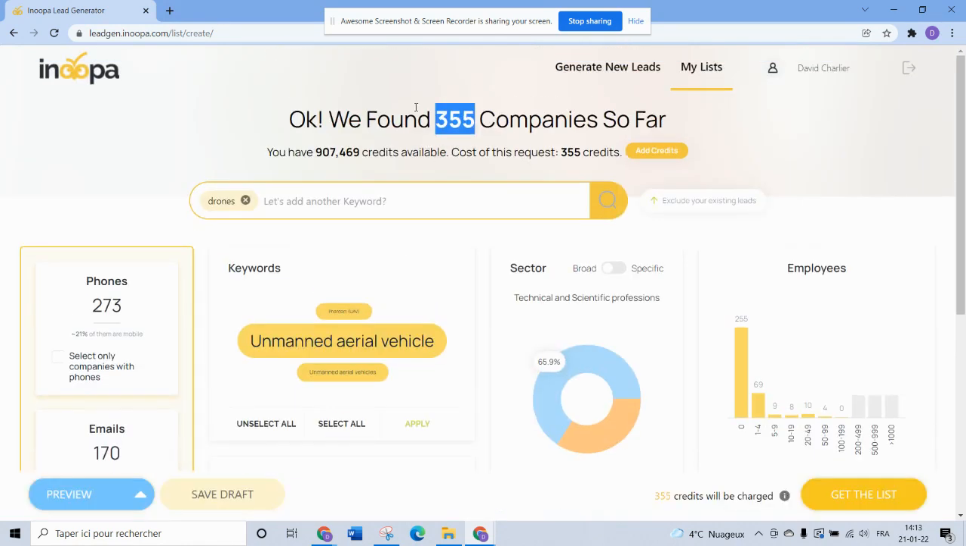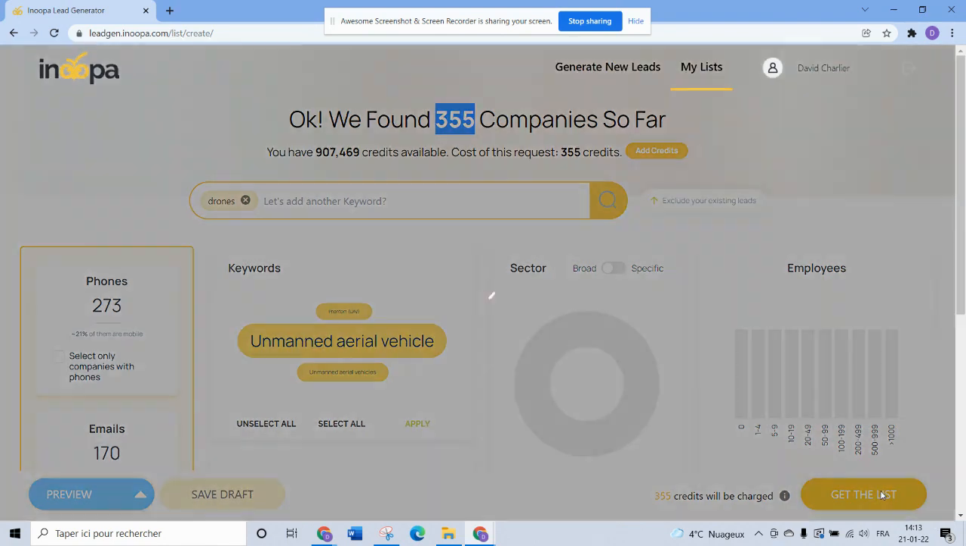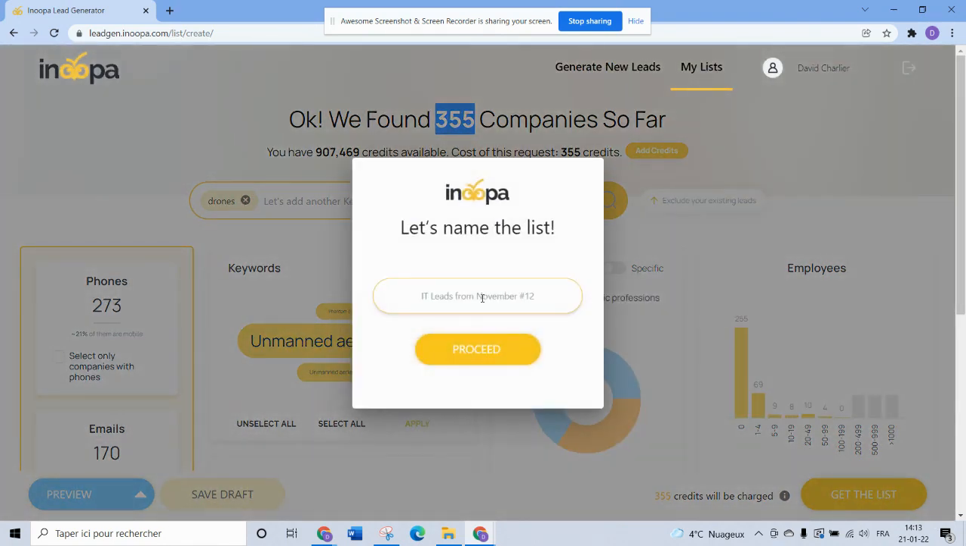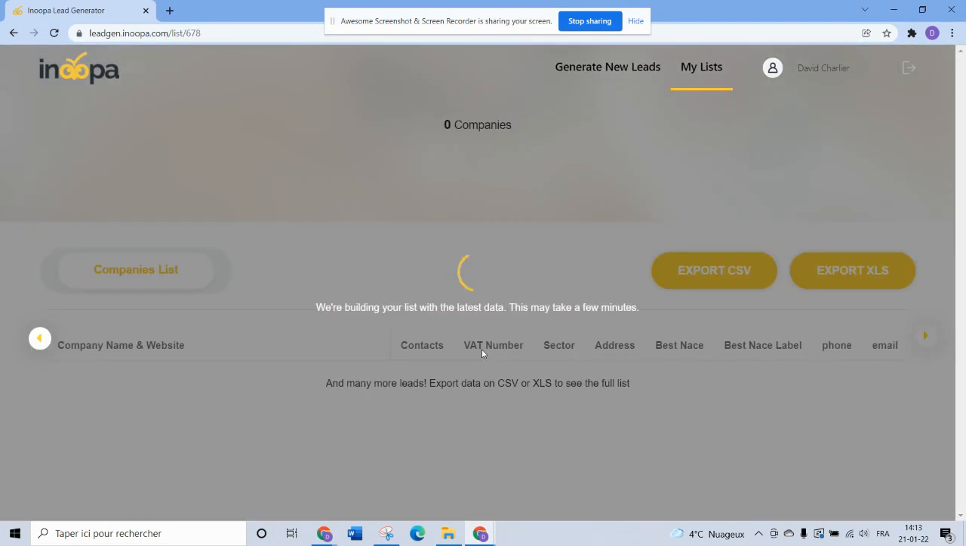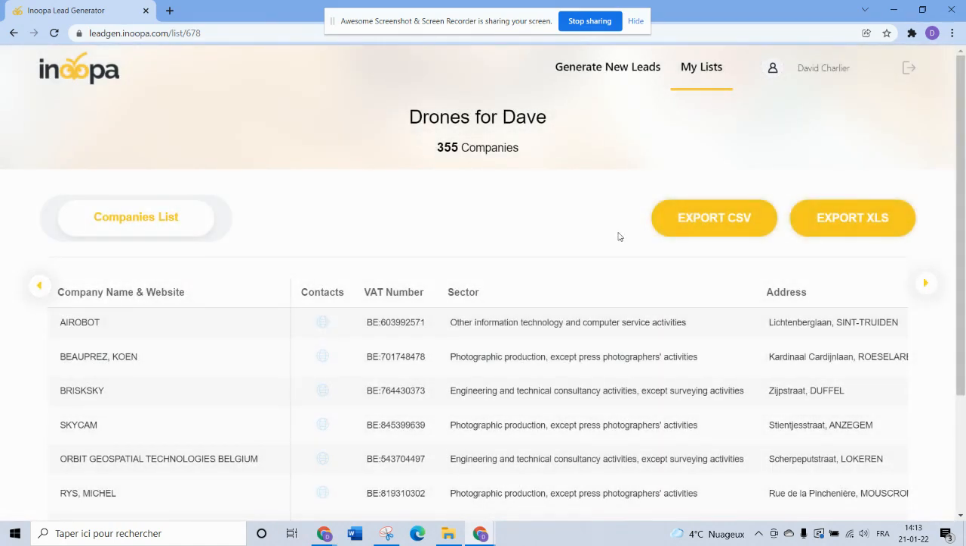If I'm happy with the request, I can just get access to the full list. By doing so, I will use a few credits. So I will name the list Dave. I will name the list and I will get a full access to it. You only use credits when you download the list. So it makes that you can use the platform as much as you want without having to use the credits. You only use them when you actually go to the list and get an email with CSV and XLS results.